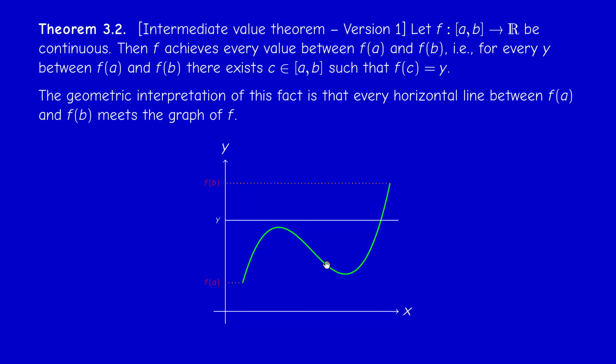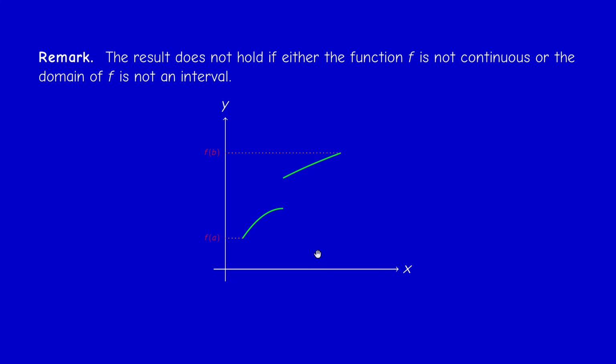And once again, if we remove one of the assumptions, the result need not be true. So here's an example of a discontinuous function. Of course f(b) can be less than f(a), it's not really a big deal, because I can invert this. But here y is between f(a) and f(b), yet the horizontal line does not touch the graph because I have a discontinuity point.